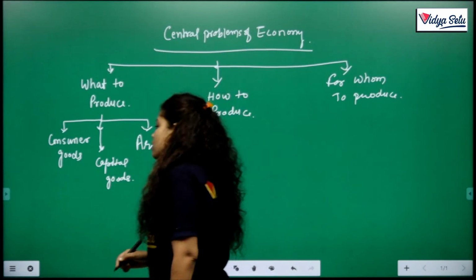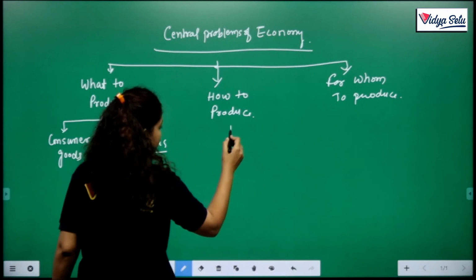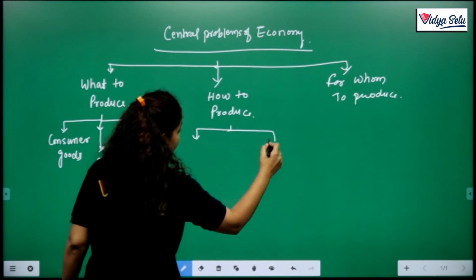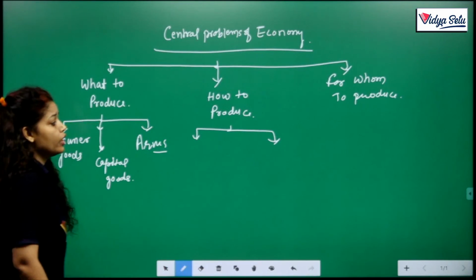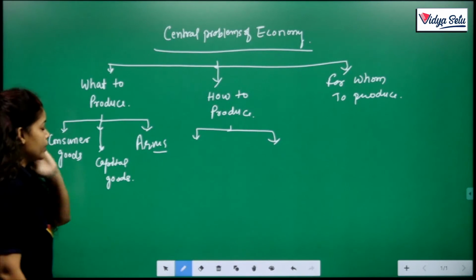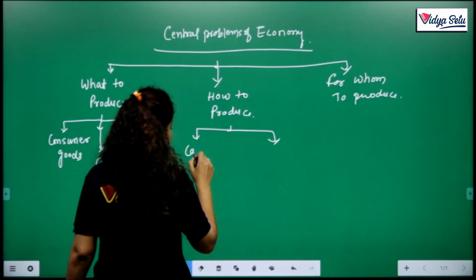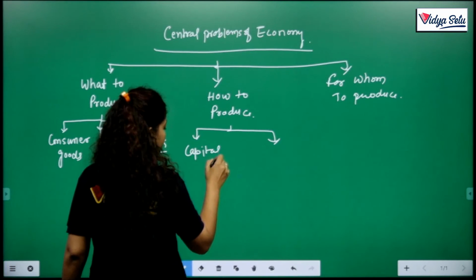The same is true for how to produce. Here our nation has two choices. First one is the capital intensive technique.